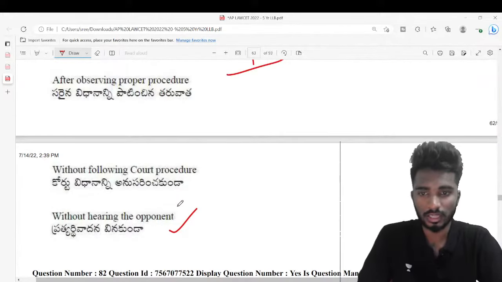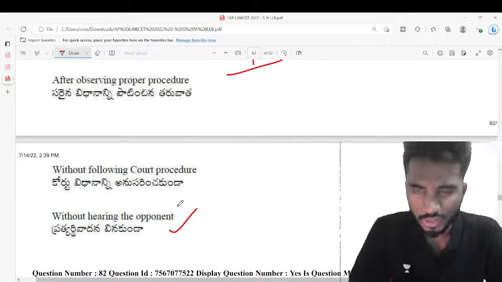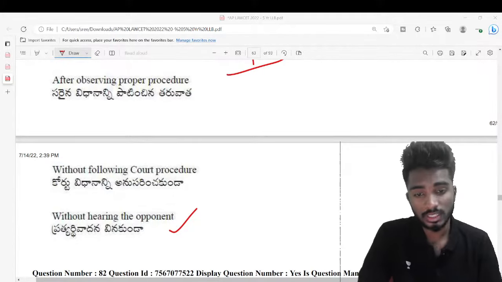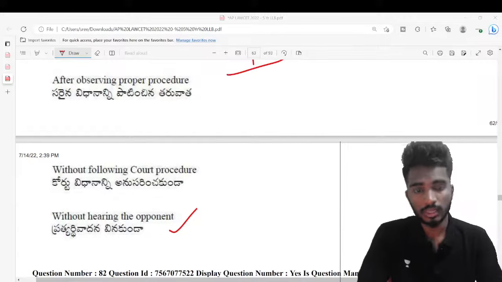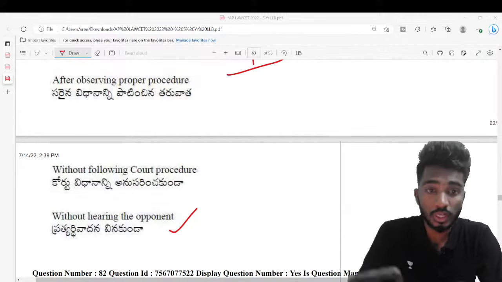Like one party is there, the other one. Without hearing the opponent is generally not correct, but without hearing the other party. And sometimes the order can be given without hearing both the parties also.